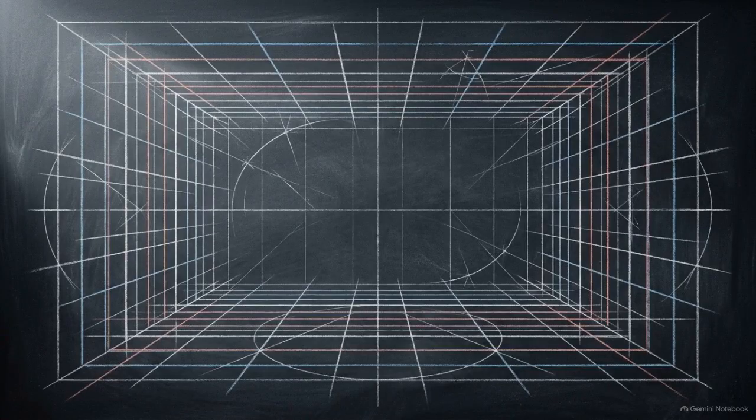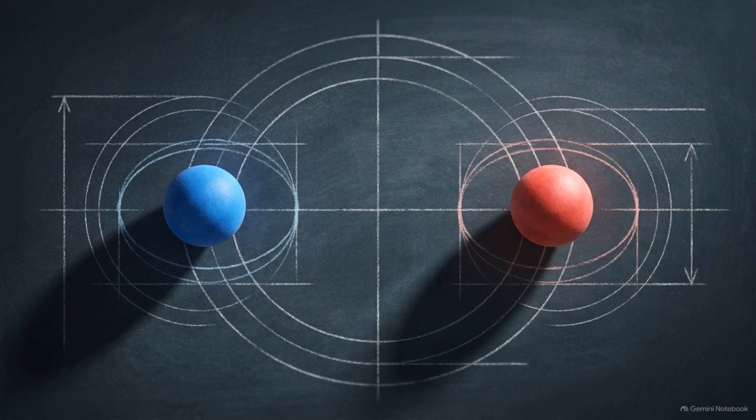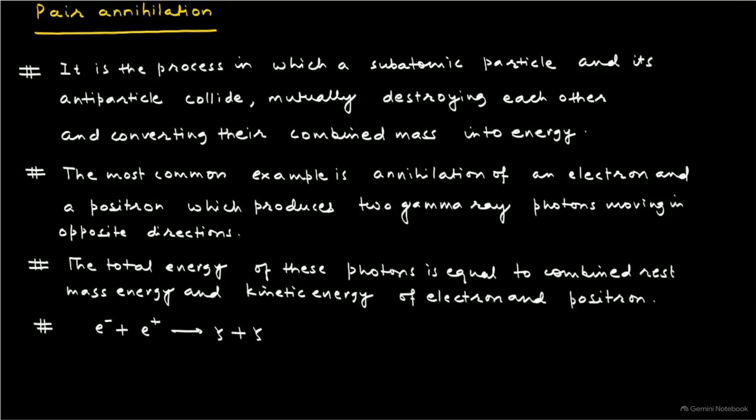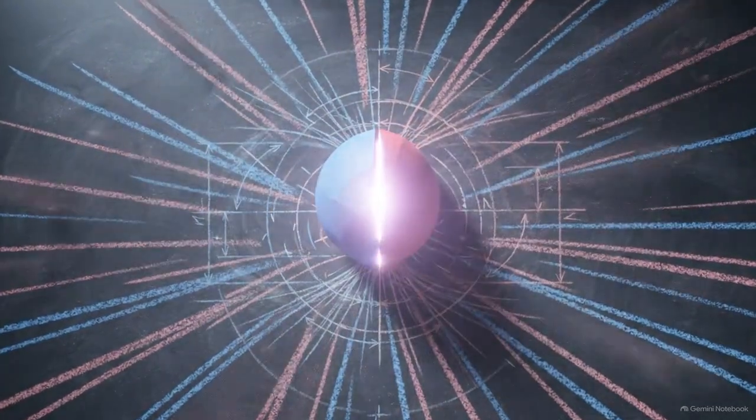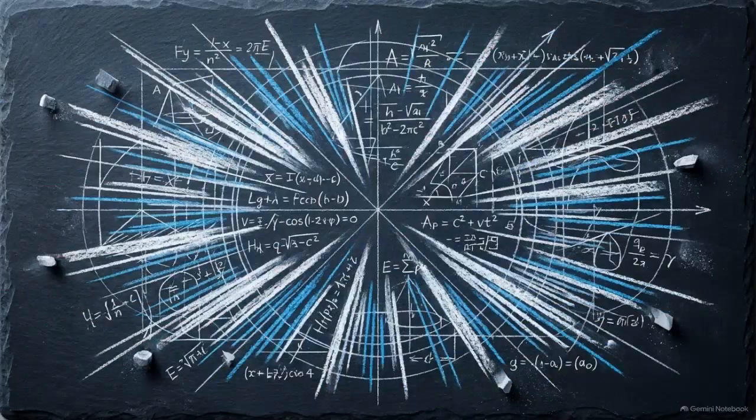To see how this transaction works, we need to build a model. The first requirement for annihilation is a subatomic particle and its exact antiparticle counterpart. The most common pairing used to study this interaction is an electron and a positron. When we set these two particles on a direct collision course, this text outlines the formal definition of pair annihilation. It is the process where a subatomic particle and its antiparticle collide, mutually destroying each other. At the exact moment of impact, both the electron and the positron cease to exist as physical matter. Their combined mass is instantly converted into pure energy.